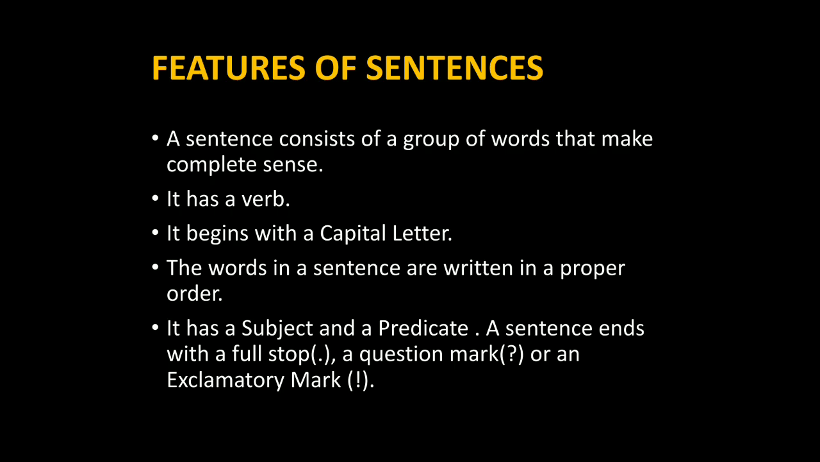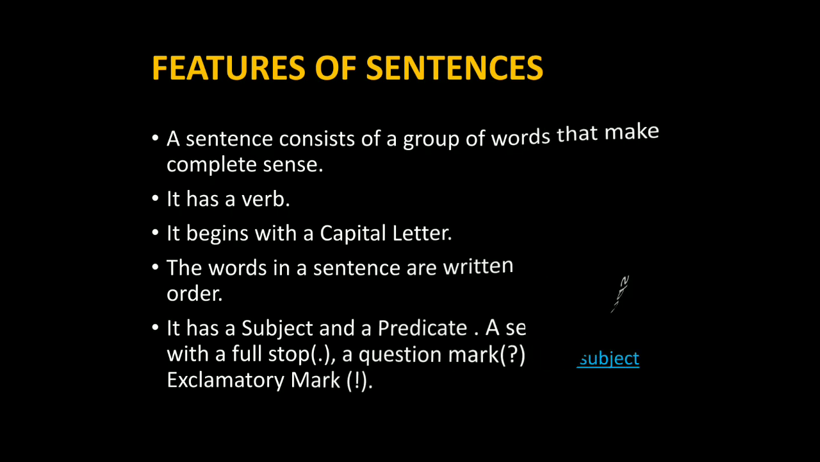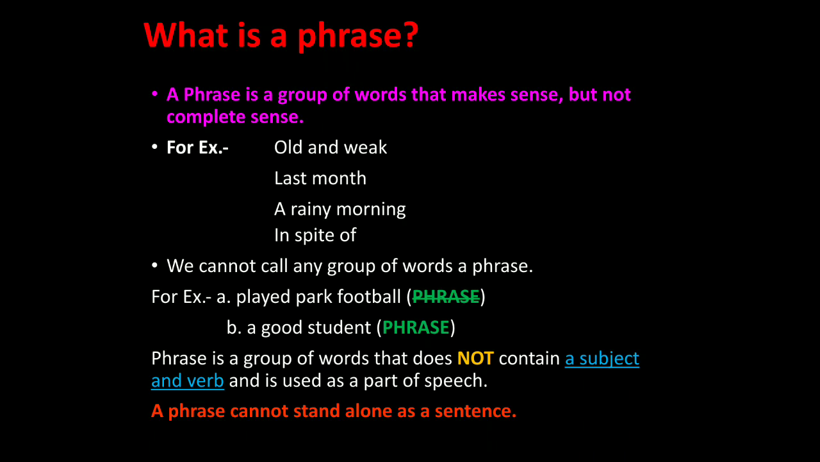Now let us see what is a phrase. I think this is a new word for you. So you need to carefully listen to what I say. A phrase is a group of words that makes sense but not complete sense. For example, old and weak, last month, a rainy morning, in spite of. All these are group of words. It has a meaning, but it does not give us a complete sense.